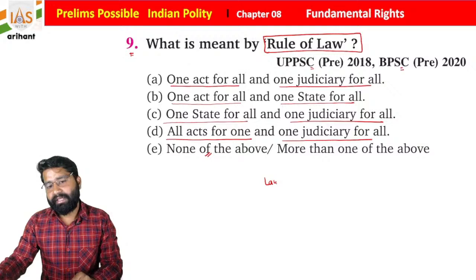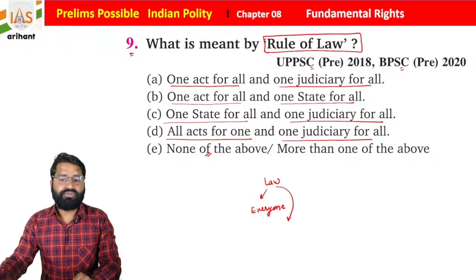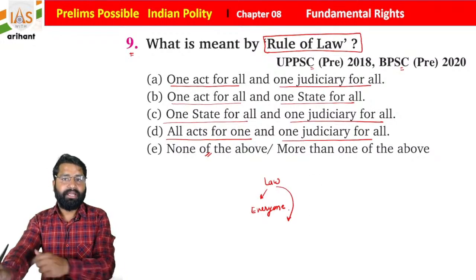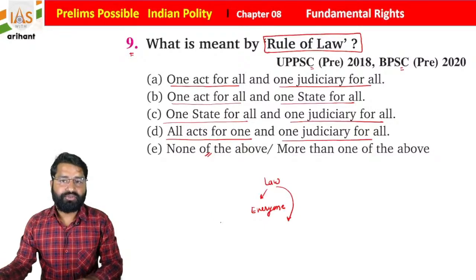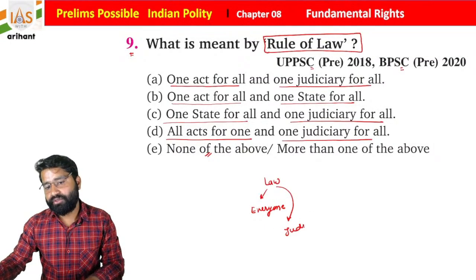Students, let's suppose any law is applicable to everyone. If someone is going to deny that, or break that law, in that case they will go to the judiciary.